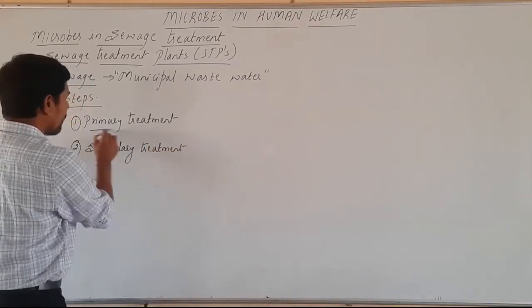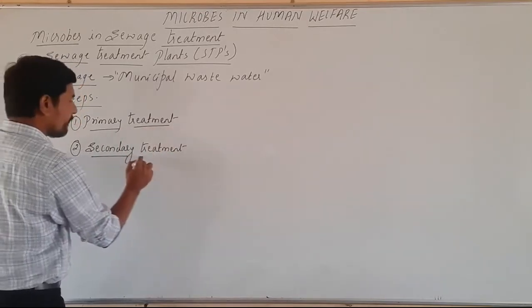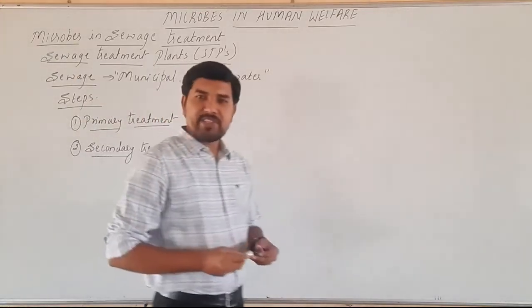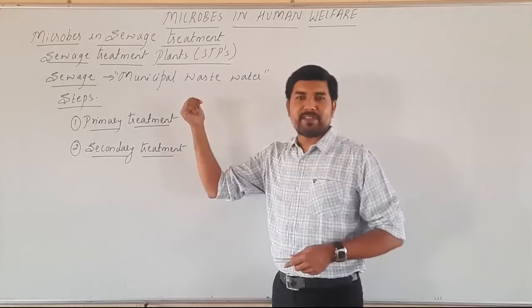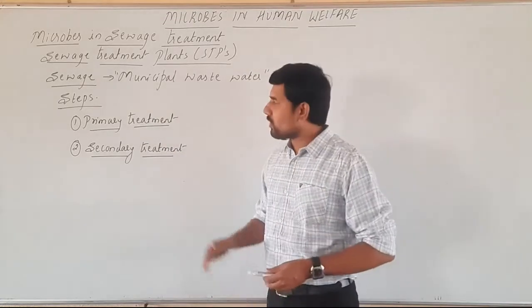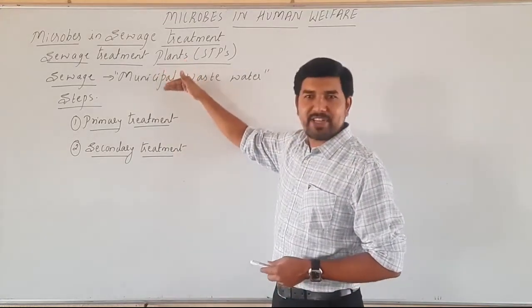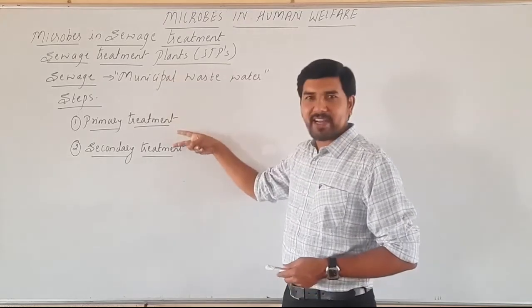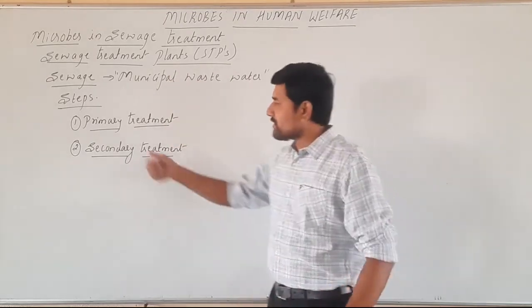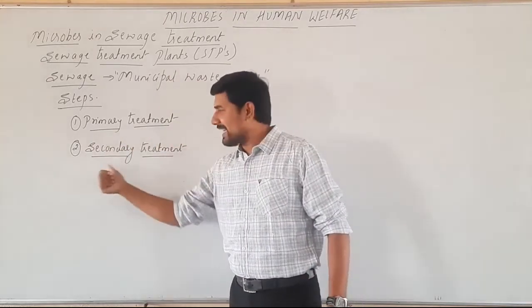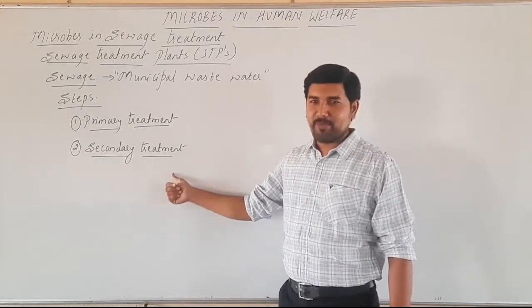So there are two steps which are used in the STPs to control the municipal waste water. In the sewage treatment plants, we are using majorly two steps. The first step is a primary treatment, second step is a secondary treatment.